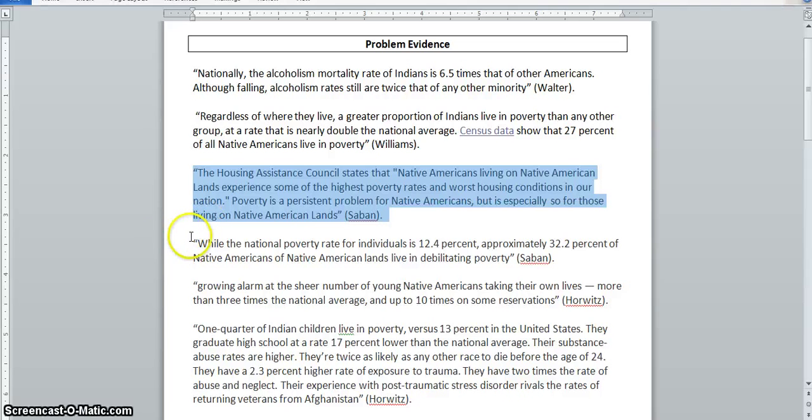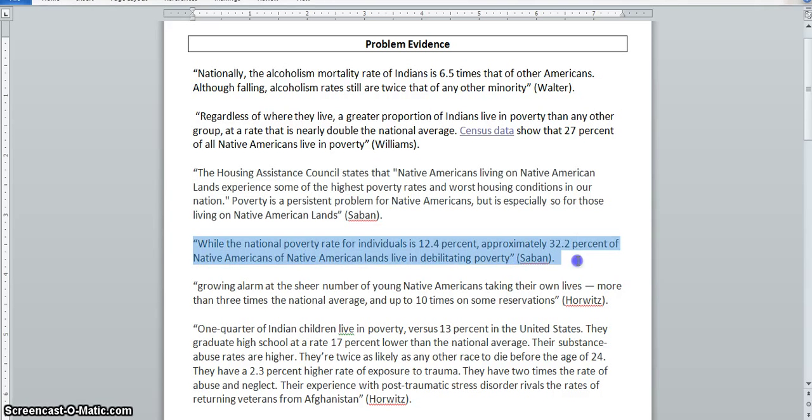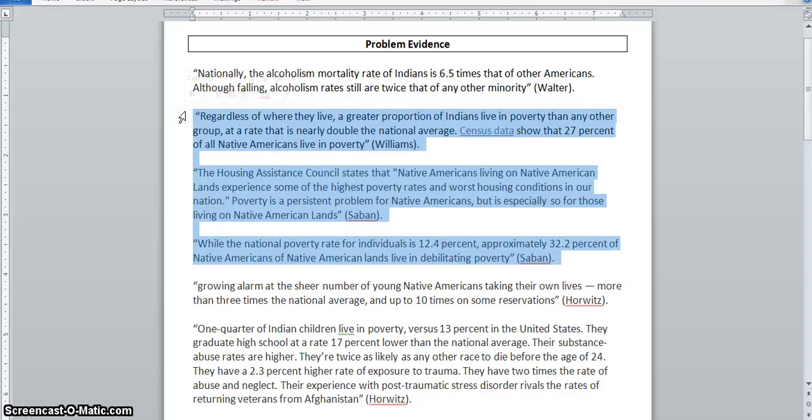And then this gives a little bit different statistic about the percentage who live in debilitating poverty. So I don't need all 3 of these pieces of text evidence because they're all kind of saying the same thing. I need to choose one that I think would best fit into a paragraph.